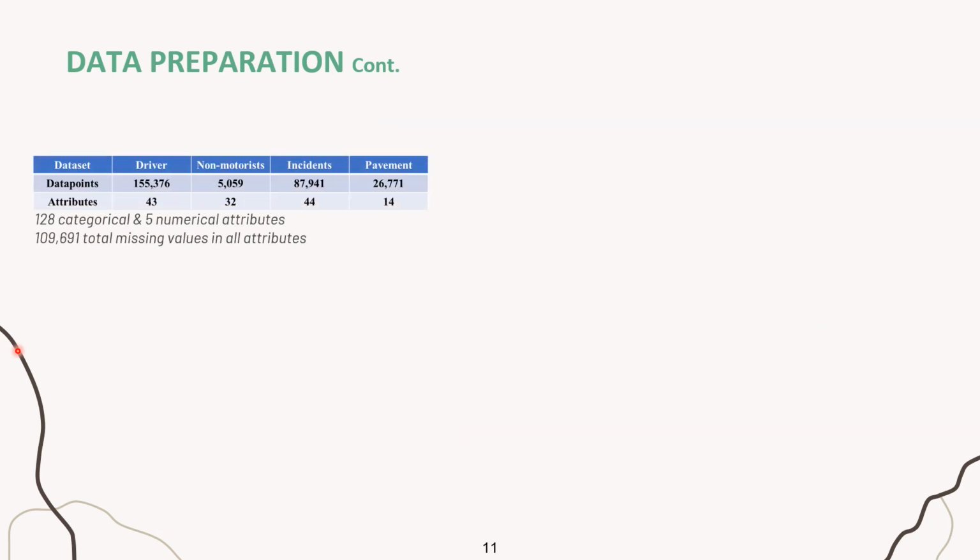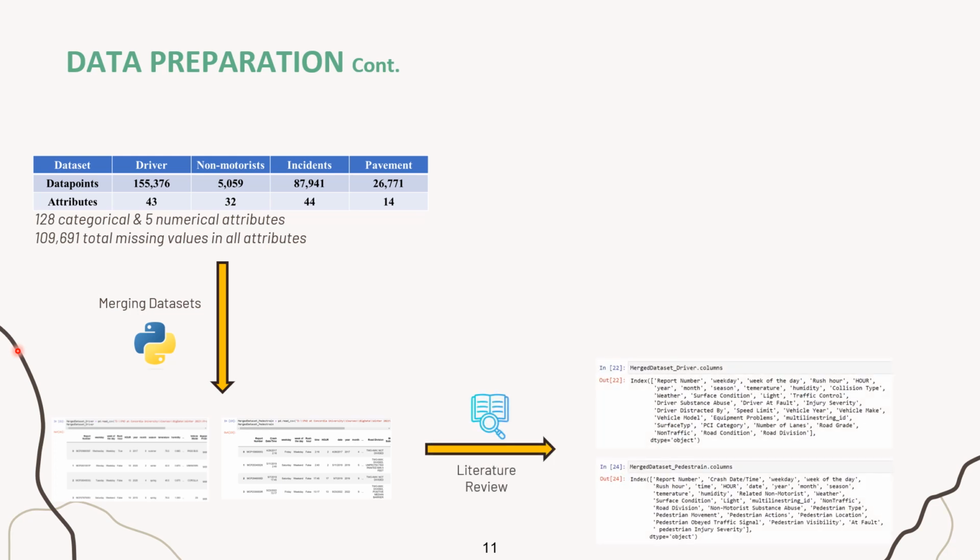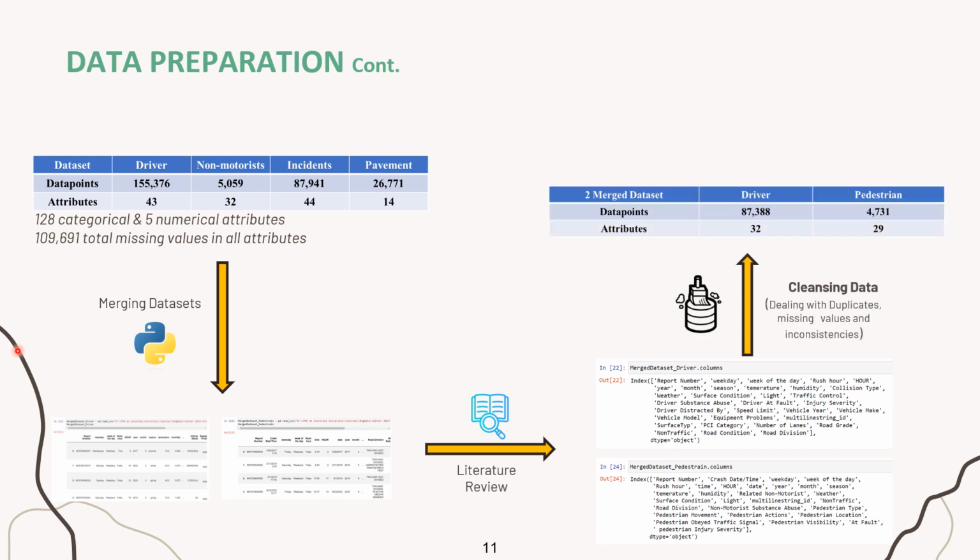The procedure of data preparation starts with extracting the number of attributes, data points, data types, and missing values. Then all 4 datasets are flattened for driver analysis and 3 datasets for pedestrian, except the pavement dataset. Having gone through the literature, some factors were eliminated. Afterward, duplicated data points considering all attributes were removed. Only categorical data had missing values, which were filled with the mode to have clean datasets for modeling.